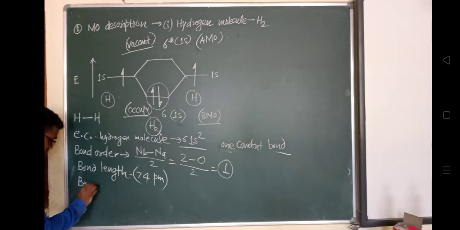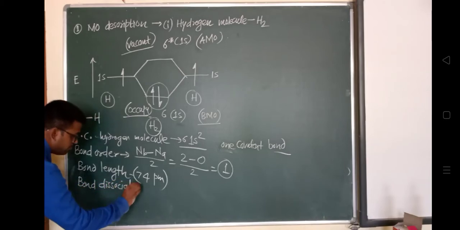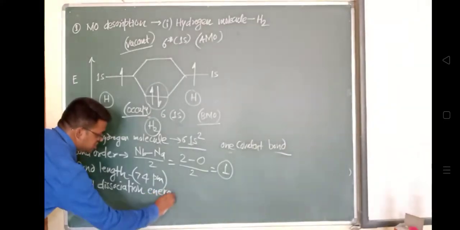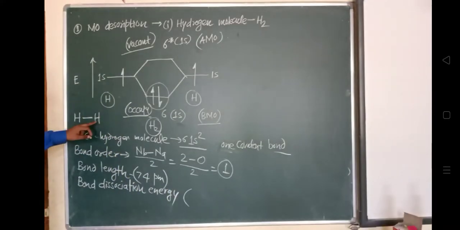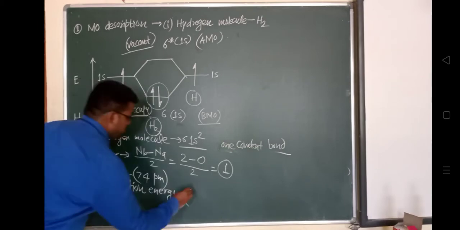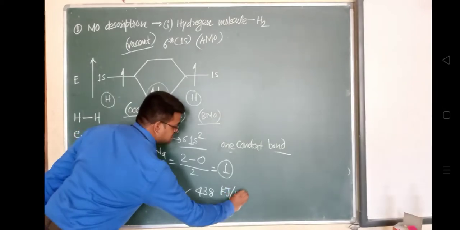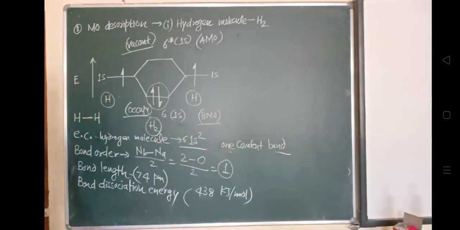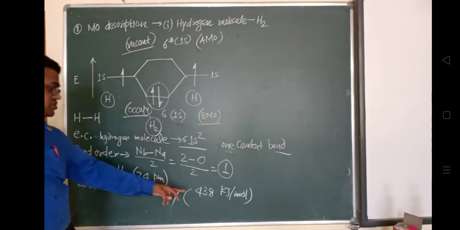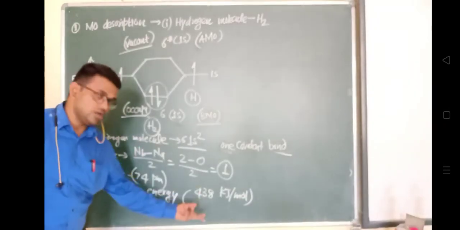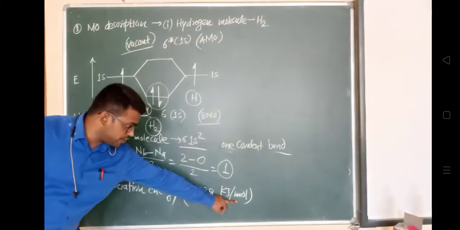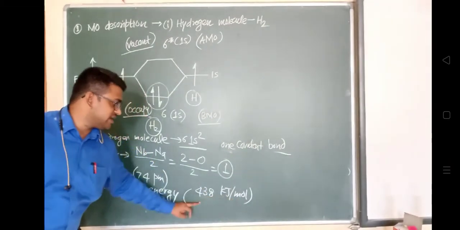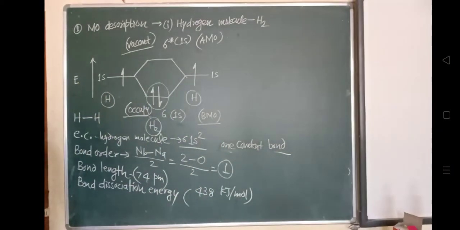Okay, what is the meaning of bond dissociation energy? That also we are going to see further. So bond dissociation energy is the amount of energy which is required to break this bond. ये जो bond है दोनों hydrogen atom के बीच में, that's the covalent bond. The amount of energy which is required to break this bond is called the bond dissociation energy. And the bond dissociation energy is 438 kilojoule per mole, because it's represented in terms of mole. So this is the amount of energy required to break 1 mole of bond. 1 mole of bond break करने के लिए this much amount of energy is required to break this hydrogen covalent bond.